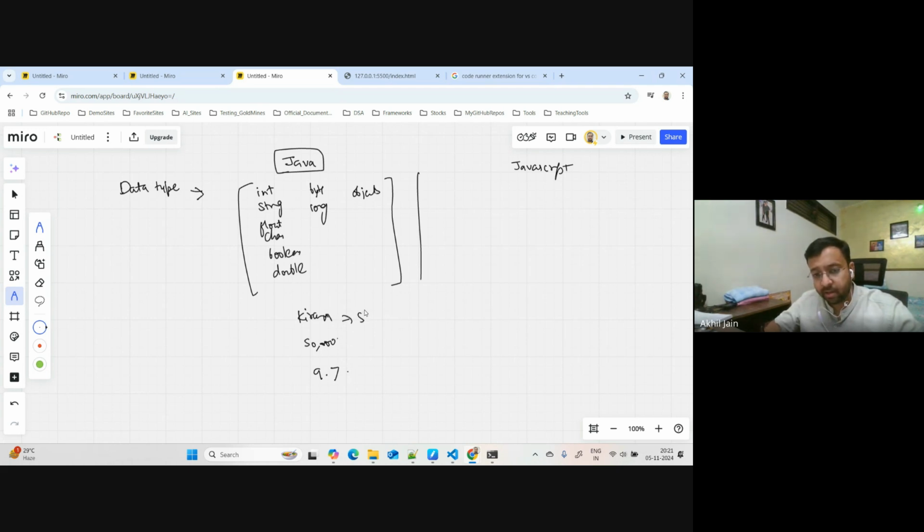So these are three different types of data. This is a string. This is like a number, right? And this is like a decimal number, I mean, another form of number. And then you can have boolean also. Let's say if you want to say, okay, did you take food? So the answer could be true or false. In that case, it could be a boolean.